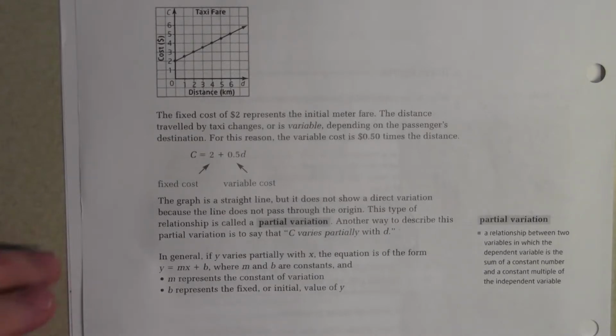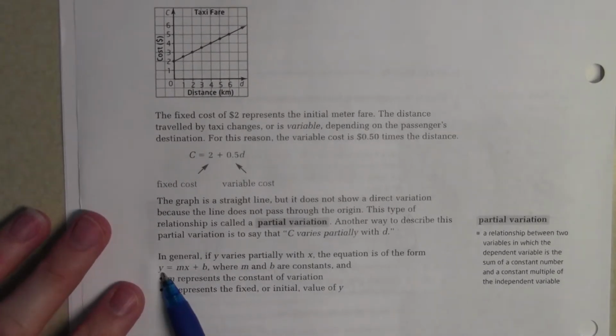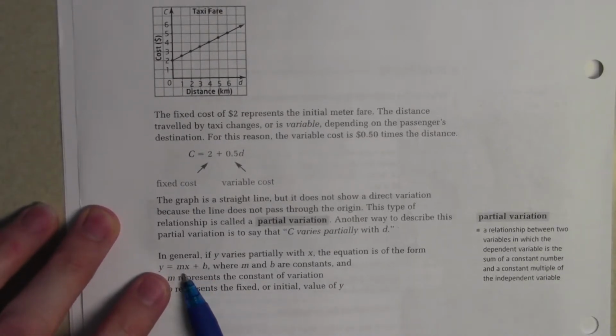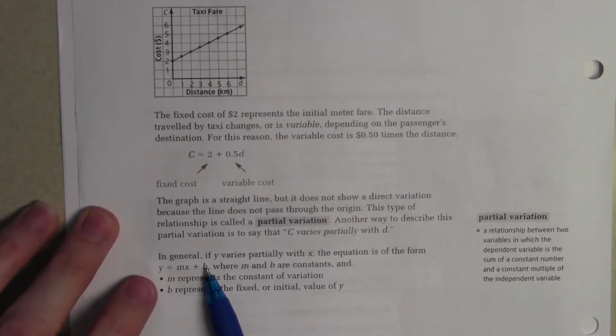So partial variation is a relationship between two variables in which the dependent variable is the sum of a constant number and a constant multiple of the independent variable.